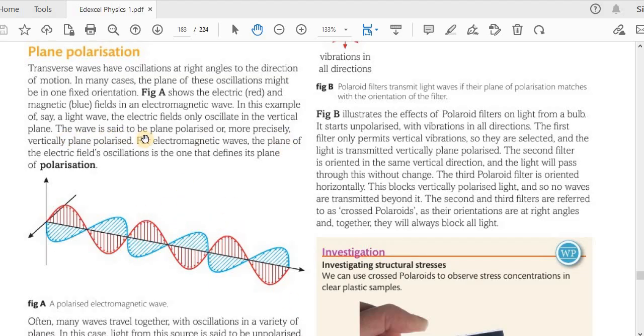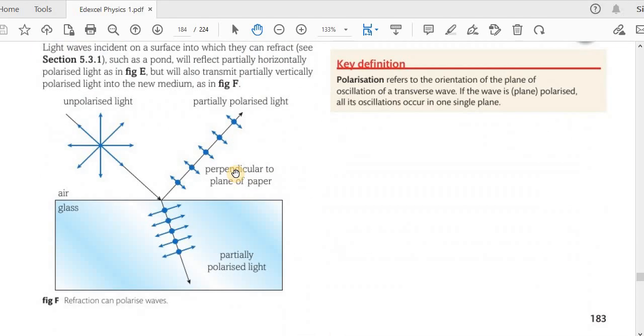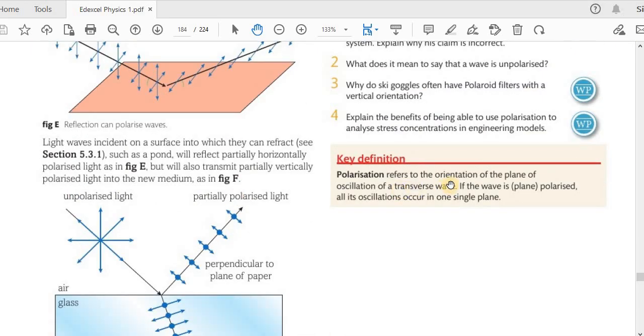The wave is said to be plane polarized, or more precisely, vertically plane polarized. Now we learned what polarization is. If you go back to the definition in the last page of this subchapter, polarization refers to the orientation of the plane of oscillation of a transverse wave. If the wave is plane polarized, all its oscillations occur in one single plane. So make sure you understand this definition.